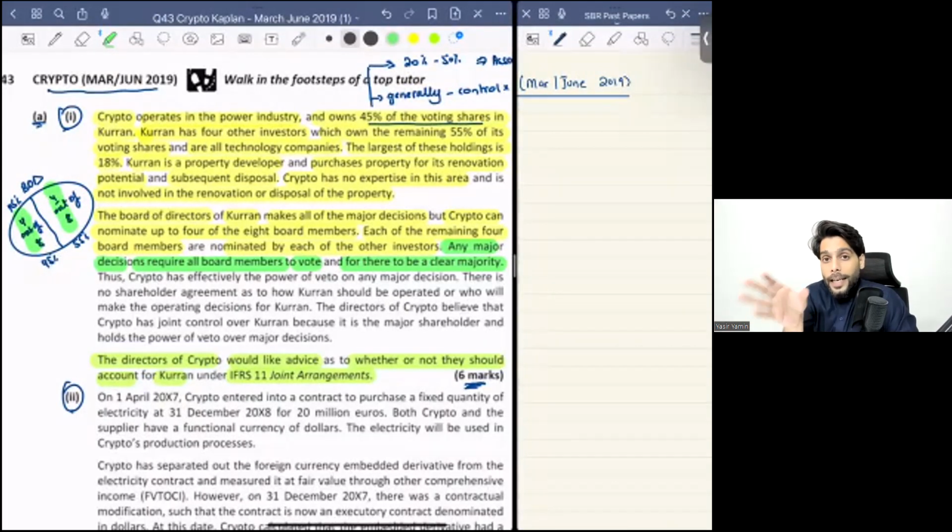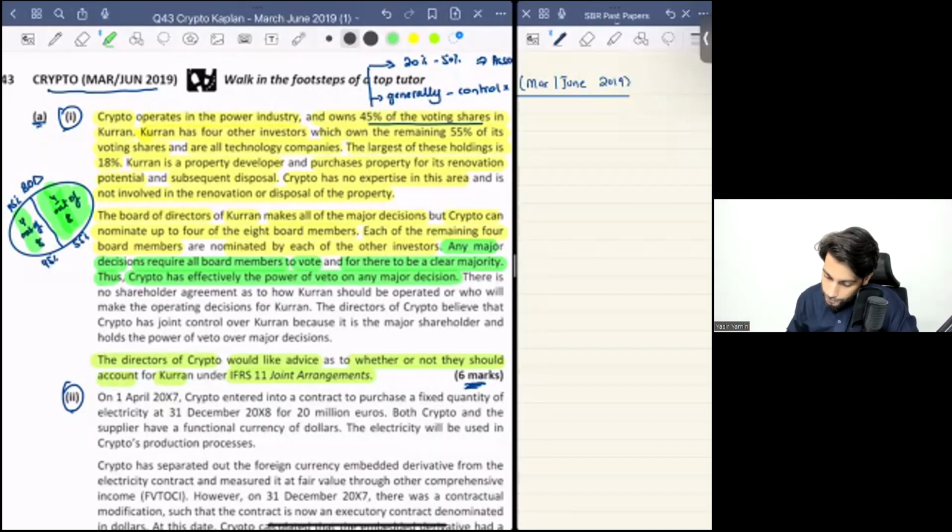That hints that both types of investors, us and them, need to unanimously consent on certain decisions. Thus, Crypto effectively has the power of veto on any major decisions, because you can block. Even if they try to bring up a decision and you don't like it, you have 4 out of 8 board directors and you can veto that decision.